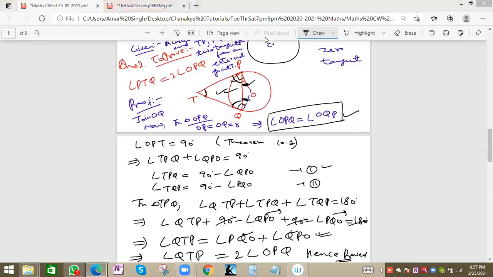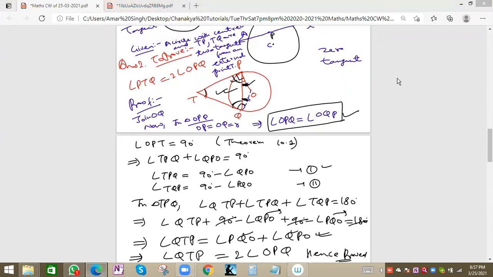Please note the solution, then we'll move to the next question. Does anyone have any doubt? Then please ask.